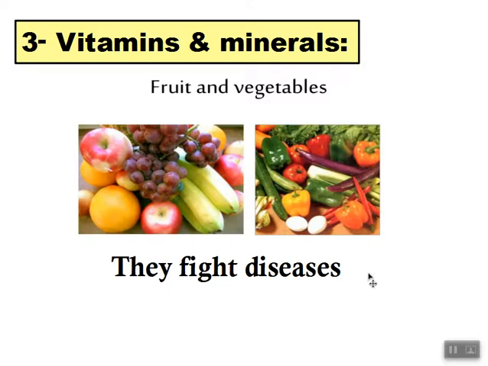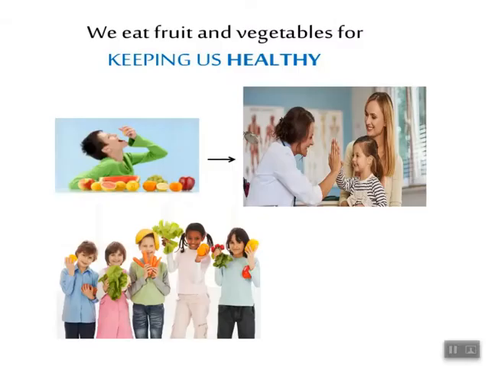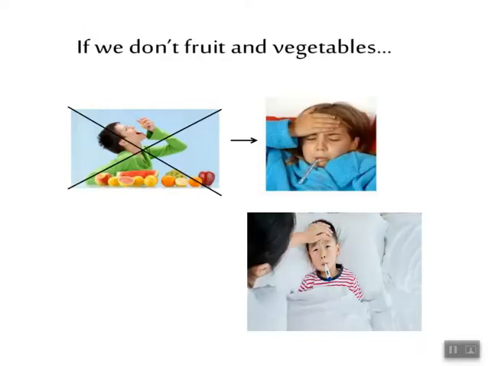They make our body strong and protected from being infected with diseases. So if you eat a good amount of fruits and vegetables, you will be strong and you will stay in good health. But if you do not eat fruits or vegetables in your meals, you will not be in a healthy condition and you will be sick and ill.